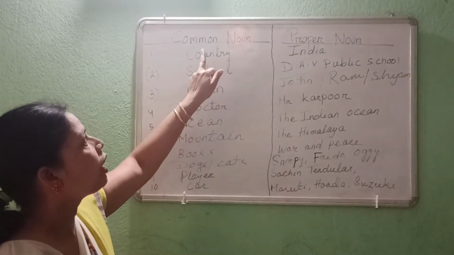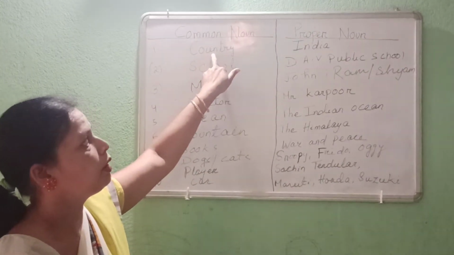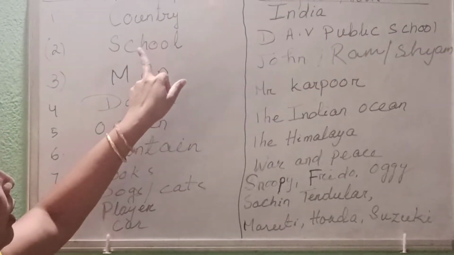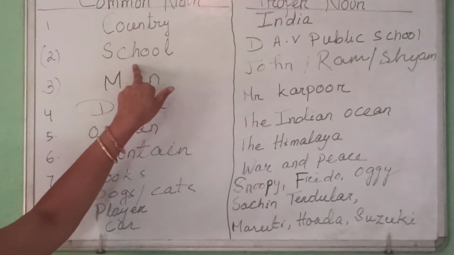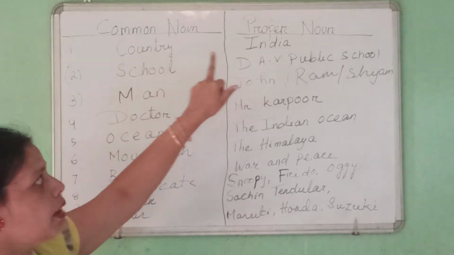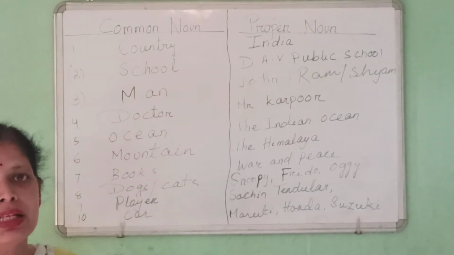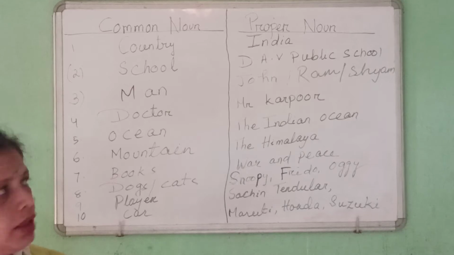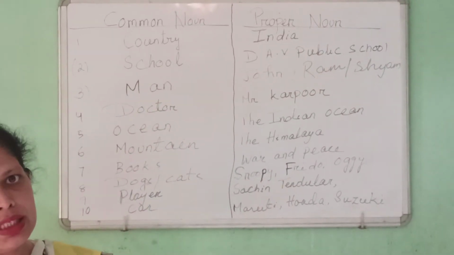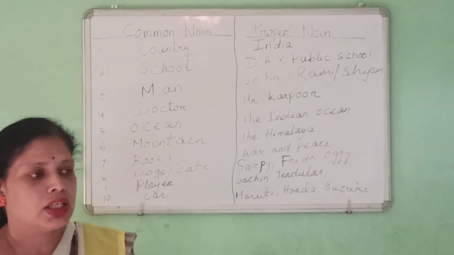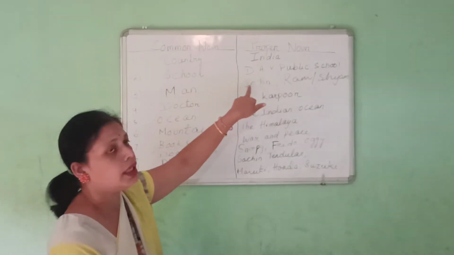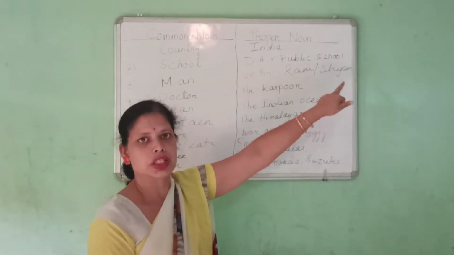What is a common noun? Country is a common noun, but the proper noun, the name of the country, is India. Again, school: any school, generalized, is a common noun. DAV Public School is the name of the school, so it is a proper noun. Then man: man means a general kind of people, generalizing to a particular class or kind. Here it can be any name, John, Ram or Sham.